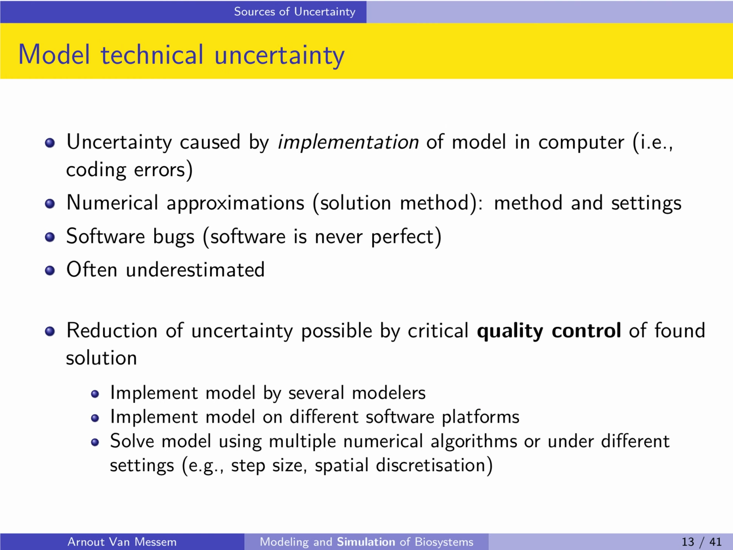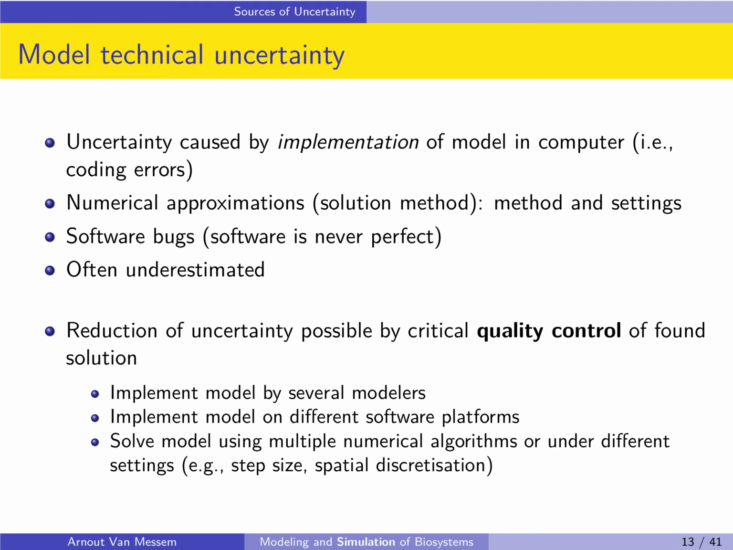A second source of uncertainty is the model technical uncertainty. This uncertainty is caused by the implementation of the model, so by the coding of your model through a computer program. When executing the program, you will make numerical approximations, so you will never have an exact calculation, and there can also be software bugs. Software is never perfect. In reality, this type of uncertainty is often underestimated or even totally neglected.